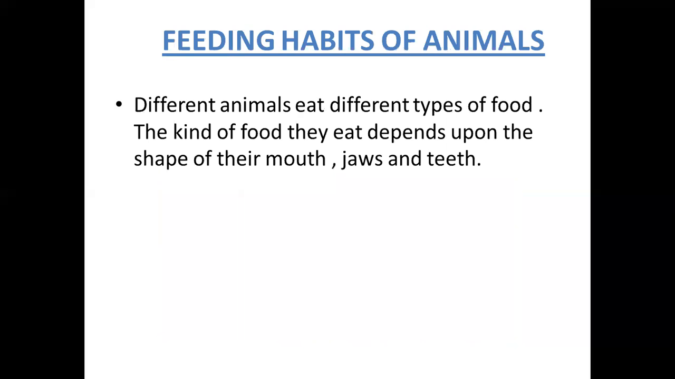Now, coming to the next one, feeding habits of animals. Different animals eat different types of food. We know that already. The kind of food they eat depends upon the shape of their mouth, jaws, and teeth, etc. The body structure of all the animals will not be the same. In this, let us see different groups.